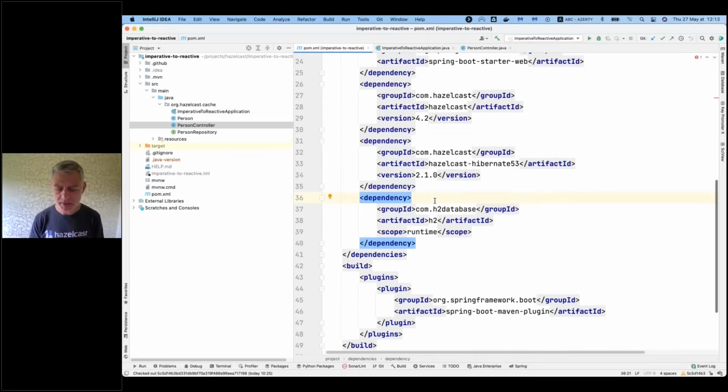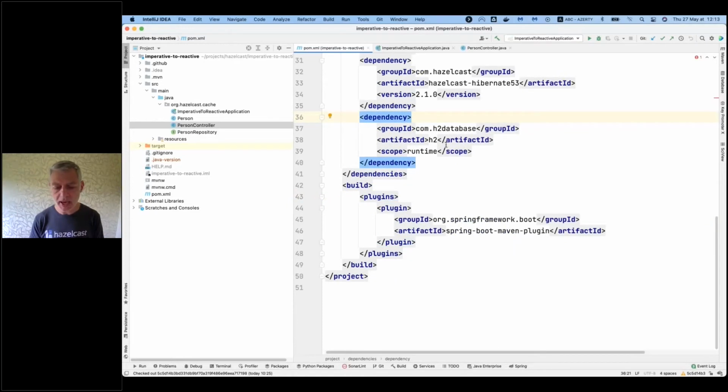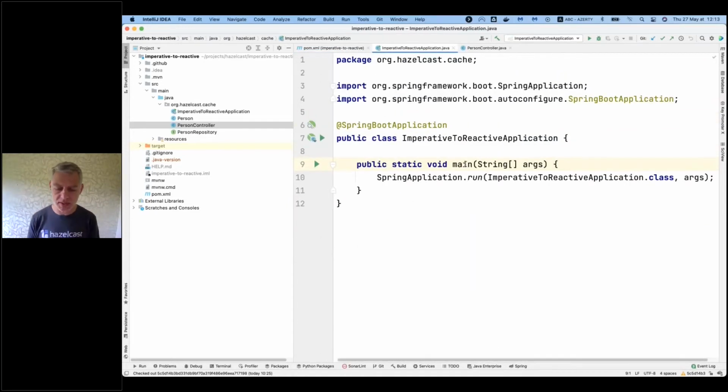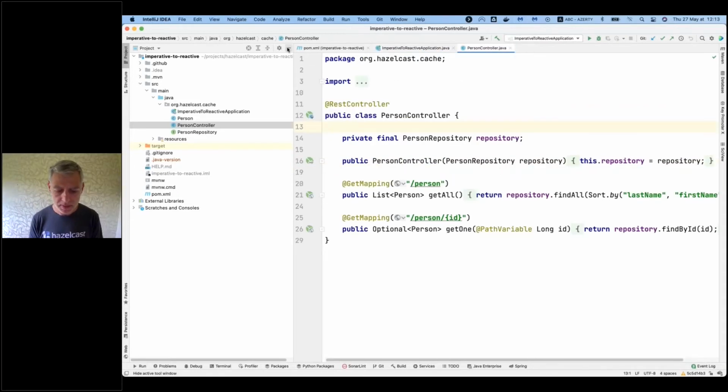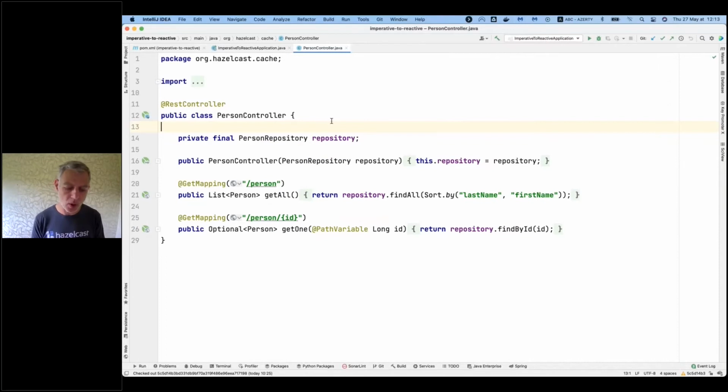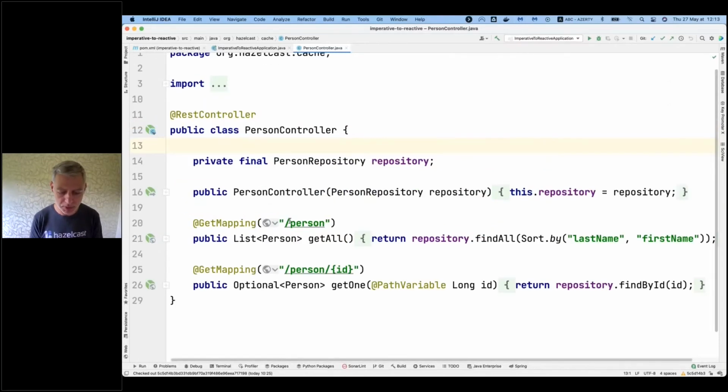So I have this application. I was using start.spring.io, so it should come as no surprise. I have this application class, then I have a controller. The controller has 2 endpoints. You can query all persons, or you can query a person by their ID, one by one.